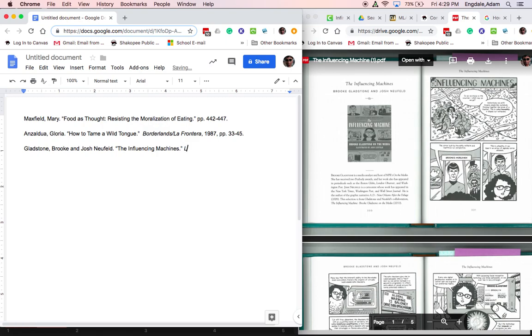Again, this isn't the book I pulled this out of, but they are giving me that credit. So I'm going to go ahead and give them that credit. The Influencing Machines, comma technically shouldn't be in italics. Let me fix that. Comma. And then let's go 2011 because I see that's my date down here. 2011. And then comma, PP period.